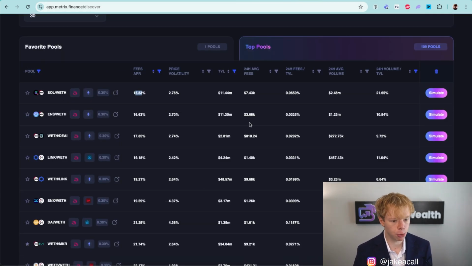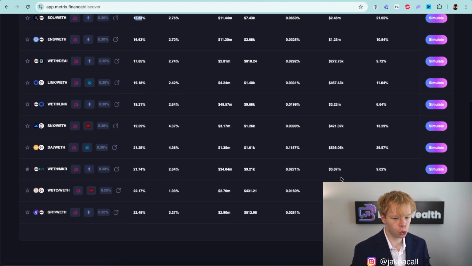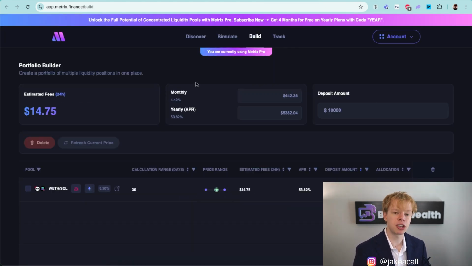So as we go through the process of looking on the Discover page, sorting through these different liquidity pools, simulating their results, and then adding them to the build section, that's exactly how we build out a passive income portfolio.